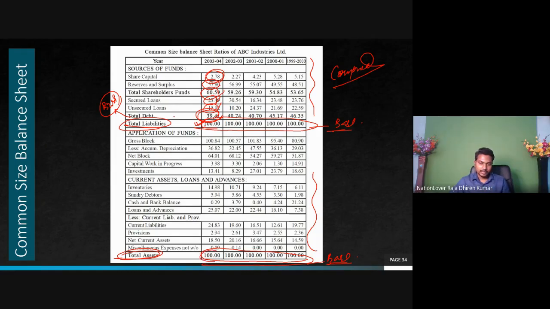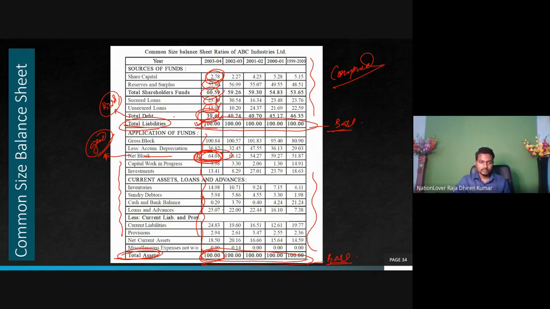Total cost is again taken as 100%, and all the assets are compared. Now look here. Net block means net assets. Net asset is 64% of the total asset, which is a very good scenario. Understand the point? All these others are the small assets, or the current assets, but the net assets have physical existence, like properties, land, building, etc. So the percentage of this asset out of the total is 64%. That means more than 50%. It's a good symbol. Understand the point?